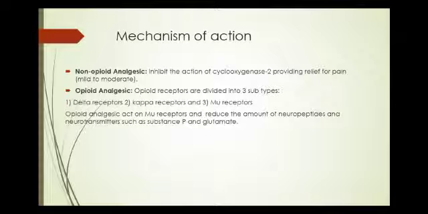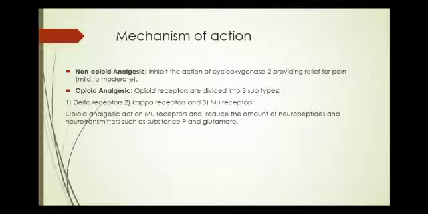Non-opioid analgesics inhibit the cyclooxygenase 2 enzyme to relieve the pain. This cyclooxygenase enzyme is basically responsible for producing the endoperoxides. These endoperoxides are interconverted into the prostaglandins, which ultimately induce the inflammation and pain transmission. So by inhibiting the COX-2 enzyme, PG formation is also inhibited, and thus pain transmission is also prevented.